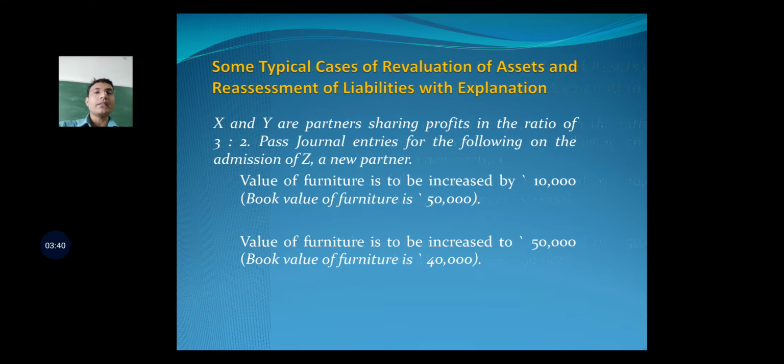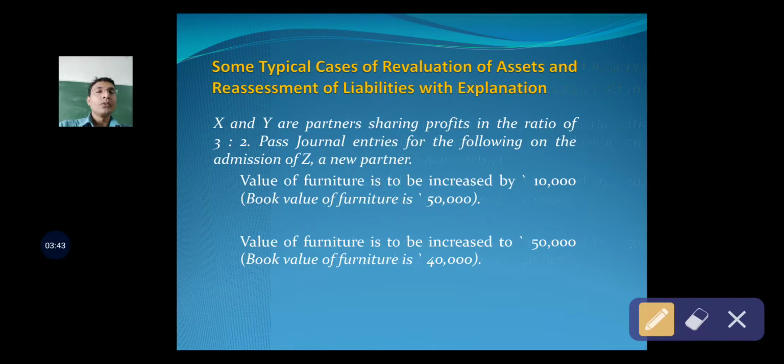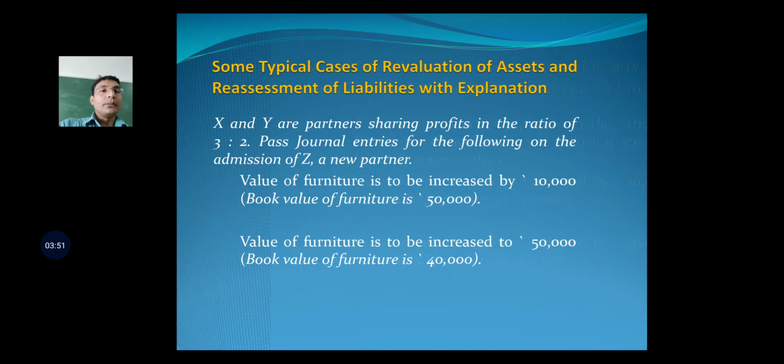Similarly, in the second case, it is given that value of furniture is increased to 50,000. Please note that over here it is written that value of furniture is to be increased to 50,000, while the book value of furniture is rupees 40,000 as appearing in the books, that is in the balance sheet. So 40,000 is to be increased by 10,000. Furniture is to be increased by 10,000 in order to revalue it at the current value, that is 50,000.